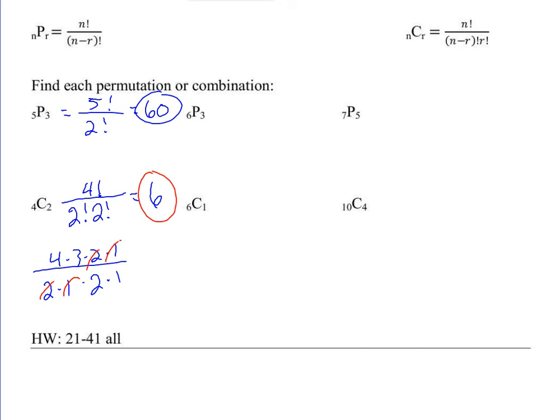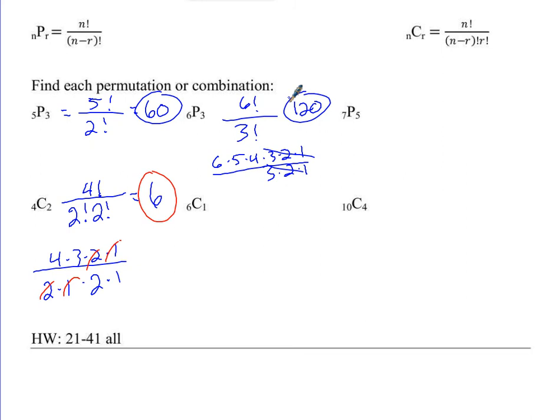So 6p3 is going to be 6 factorial divided by 6 minus 3 factorial, which is 3 factorial. When you type that into your calculator, you get your answer. But if you keep in the back of your mind, this is actually 6 times 5 times 4 times 3 times 2 times 1 divided by 3 times 2 times 1. The 3 times 2 times 1 parts go away, and you're just left with 6 times 5 times 4. What do we get for that one? 120.